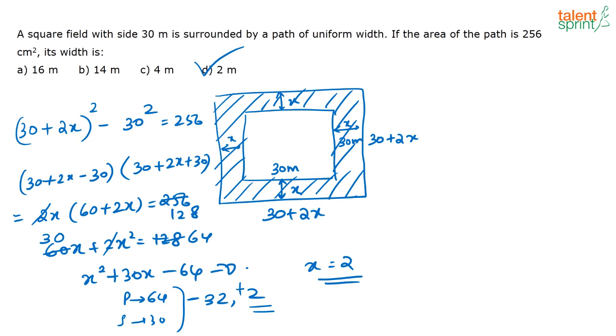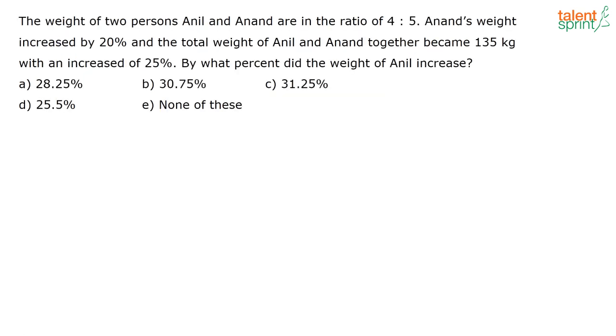How is 2x coming? Mahata, see, x meters on this side, x meters on this side. So this total length is going to be 30 plus x plus x. So 30 plus 2x. Hope you got it now. Yeah, let's look at the next question.